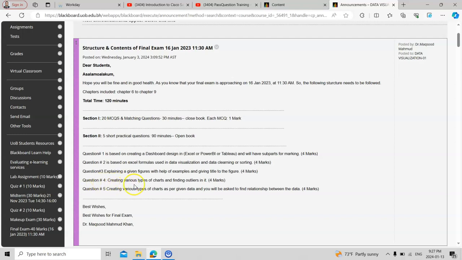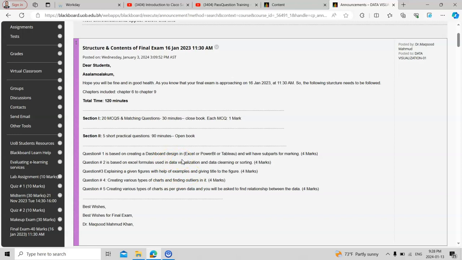Question number 4 is creating various types of charts and finding outliers. Again, there will be a challenge for you in a data set. I will give you the data, and you need to create the desired charts, and if there is an outlier, you need to find it. Question 5 is creating various types of charts as per the given data, and you will be asked to find the relationship between them. The total is 20 marks.